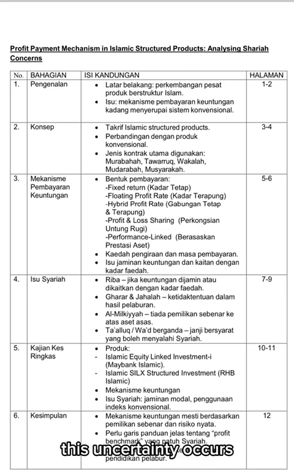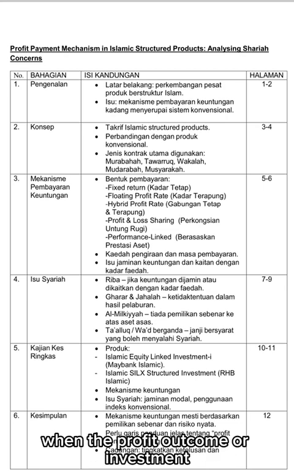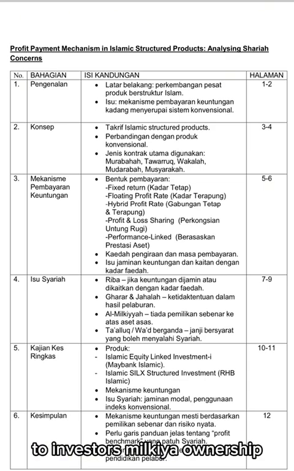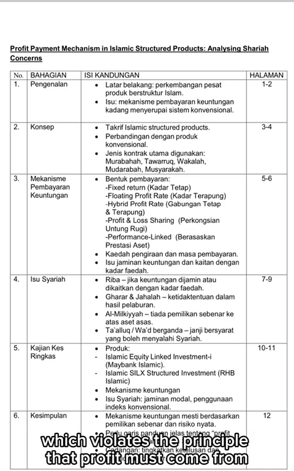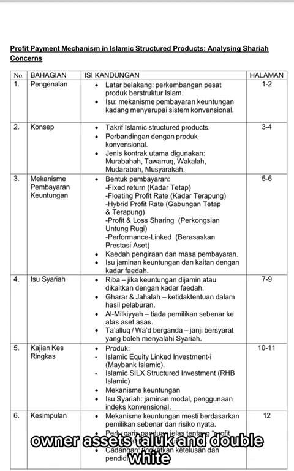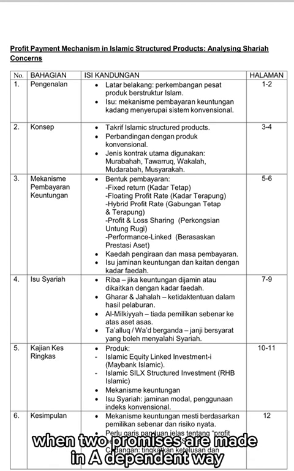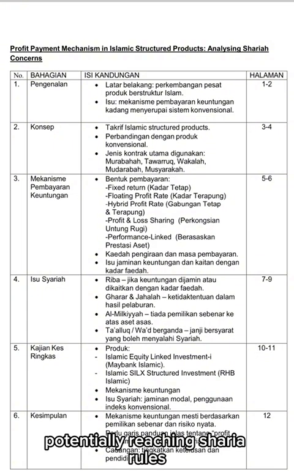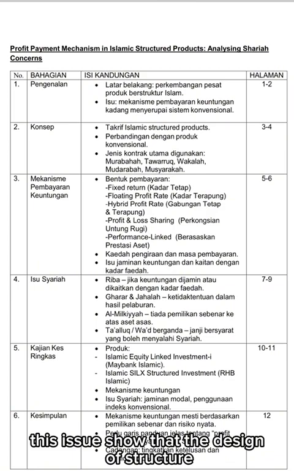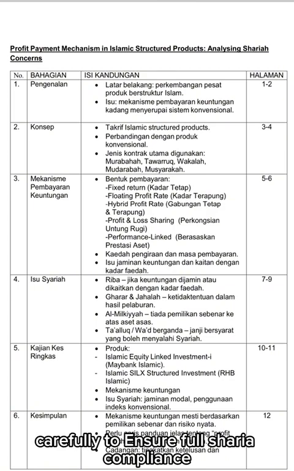Gharar and jahala, which is uncertainty, occurs when the profit outcome or investment process is unclear to investors. Al-milkiyah, ownership. Some structures do not provide real ownership of the underlying asset, which violates the principle that profit must come from owned assets. Ta'alluq and double wa'ad, conditional promise. When 2 promises are made in a dependent way that creates binding conditional contracts, potentially breaching Sharia rules. These issues show that the design of structured products must be done carefully to ensure full Sharia compliance.